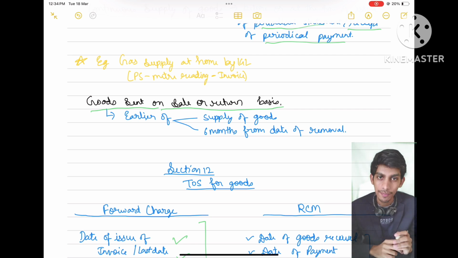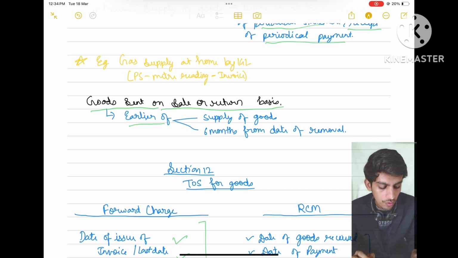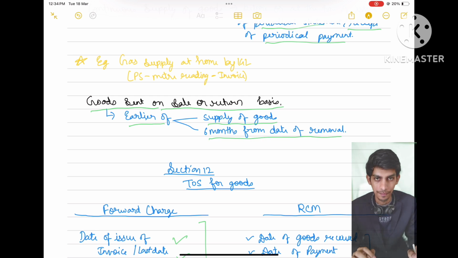So if the recipient approves the sale, he accepts the goods, he will make the payment. If not, he will return the goods. So in those cases, the time limit for issue of invoice will be the earlier of supply of goods or 6 months from the date of removal. Supply of goods means when the recipient has accepted the goods, that will be the date of supply of goods. Or 6 months from the date of removal.